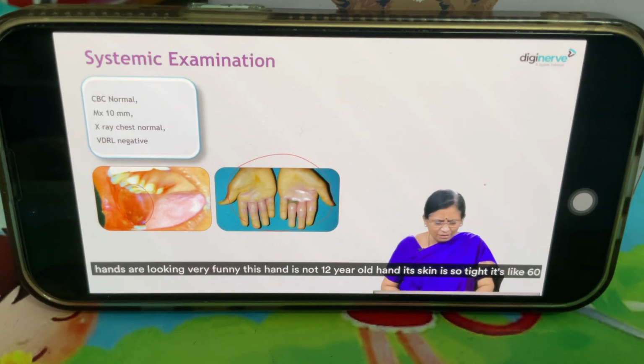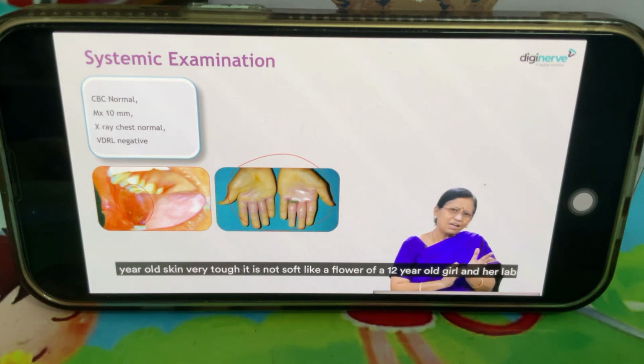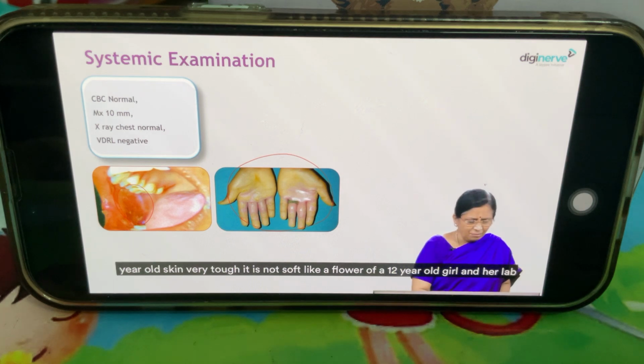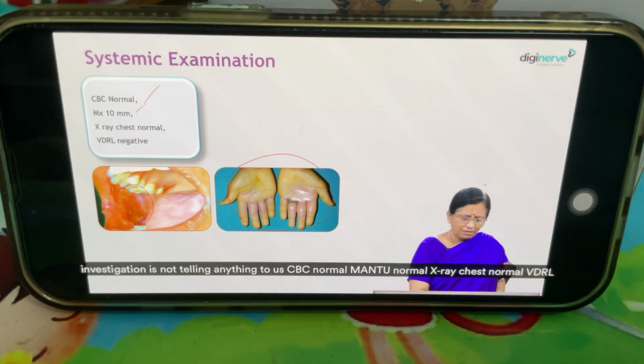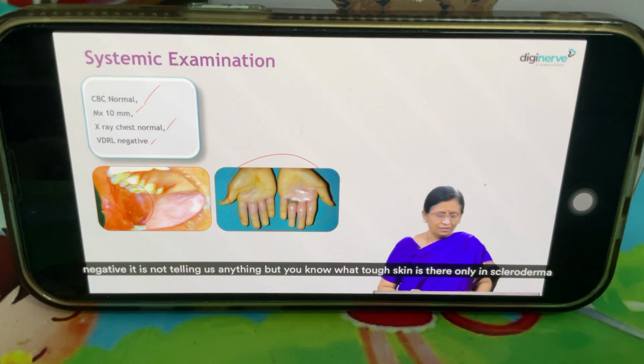This is not a 12-year-old hand. Its skin is so tight. It's like 60-year-old skin, very tough. It is not soft like a flower of a 12-year-old girl. And her lab investigation is not telling anything to us. CBC normal, Mantoux normal, X-ray normal, VDRL negative. It is not telling us anything.